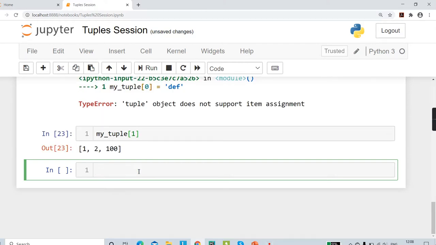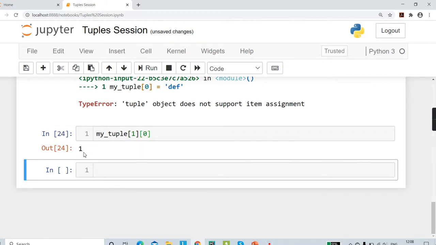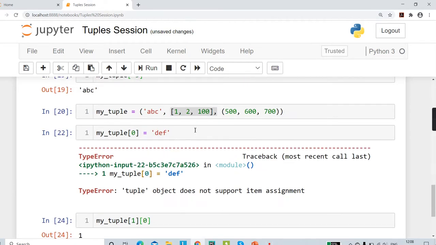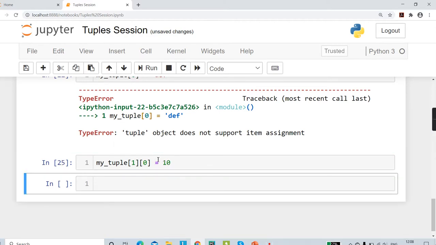And let's say now I want to change this 1 to 10. Okay, so I can simply say the number 1 here is in the index position of 0. So I can simply say 0, and we are actually accessing the number 1 of that list. And we wanted to change this 1 to 10, and because it is a list, Python will accept it.